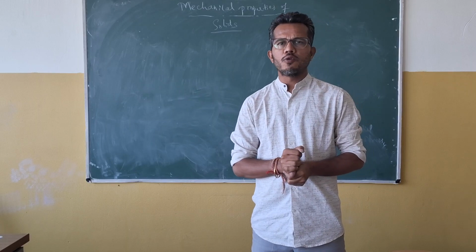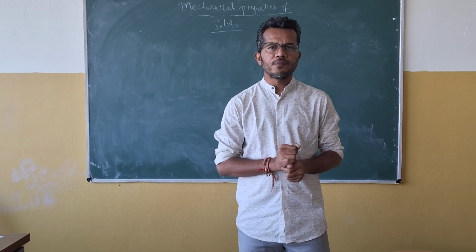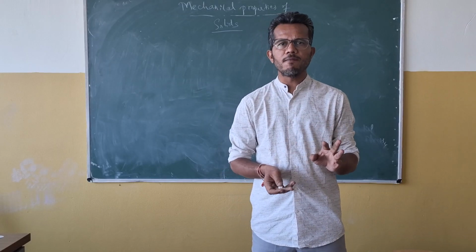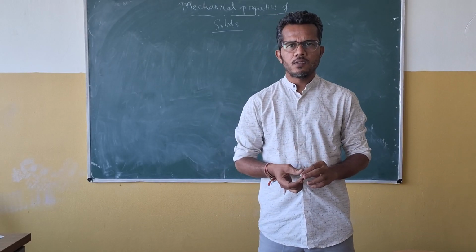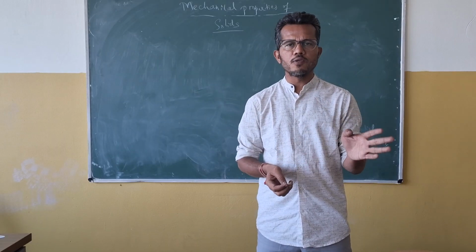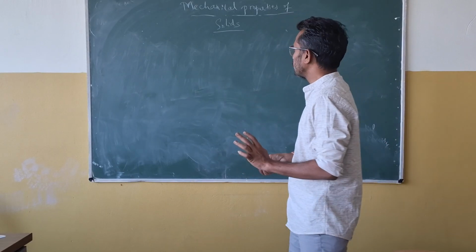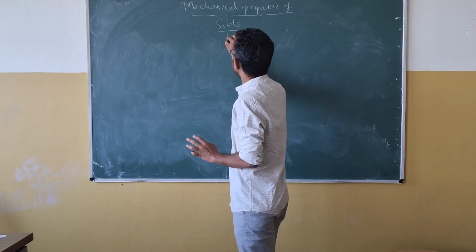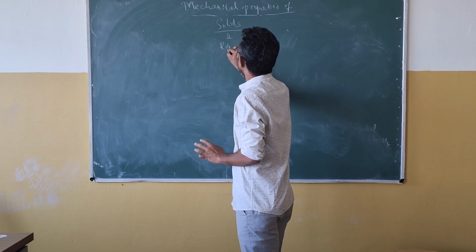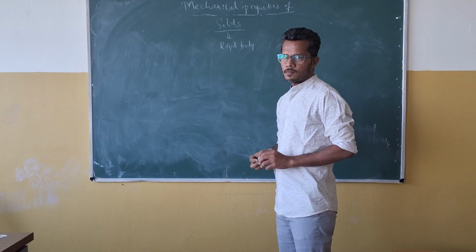Solids are also known as rigid bodies. A rigid body means one which has a definite shape as well as size. Once we apply a force on the object, there is no change in its shape or size. So those objects we call a rigid body. So this solid is also known as a rigid body.